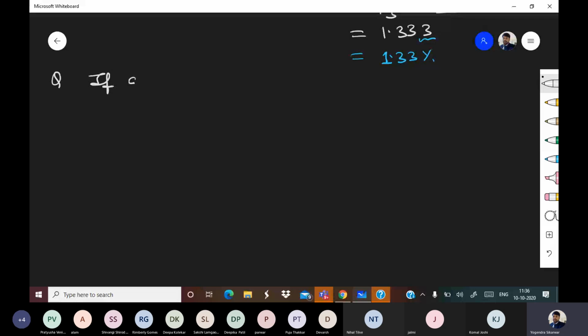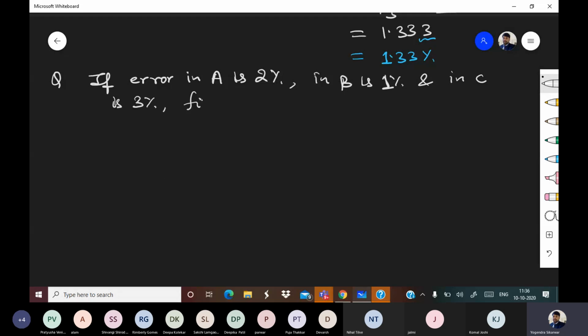If error in A is 2%, in B is 1%, and in C is 3%, find error in number 1, ABC.